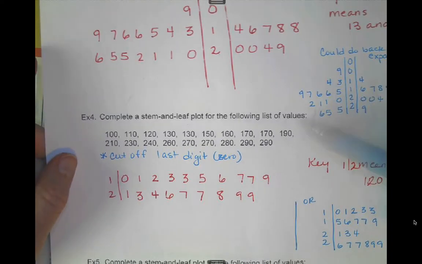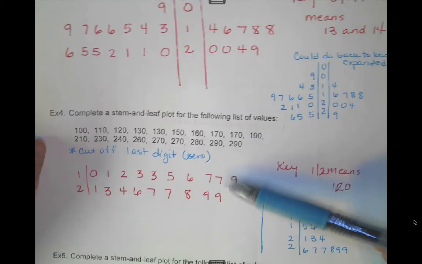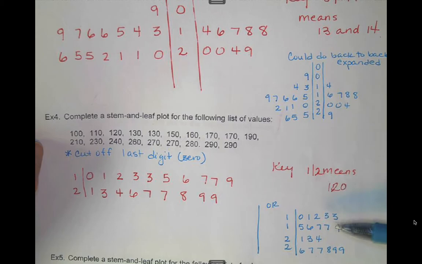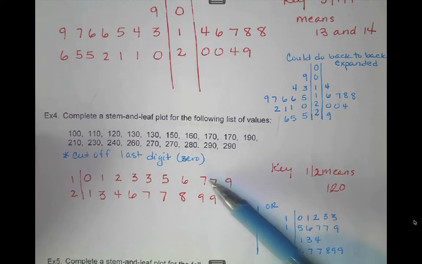So you could just cut off the 0 and you could just denote that in your key. I don't like this one just because I have 2 long lines, so I prefer this one as an expanded one. It's not wrong here, it just looks prettier. I think I just have 2 long lines.